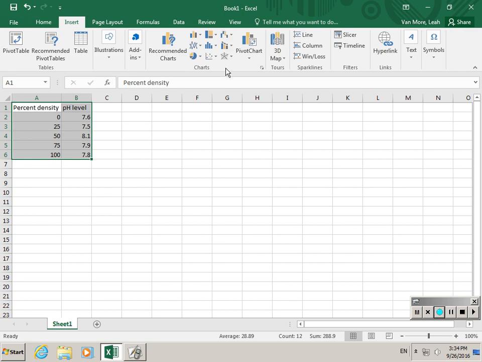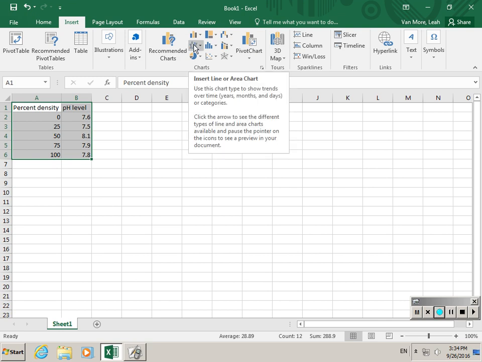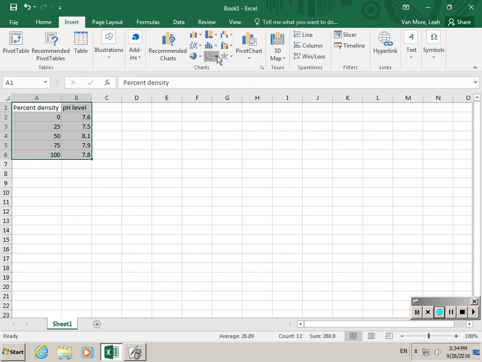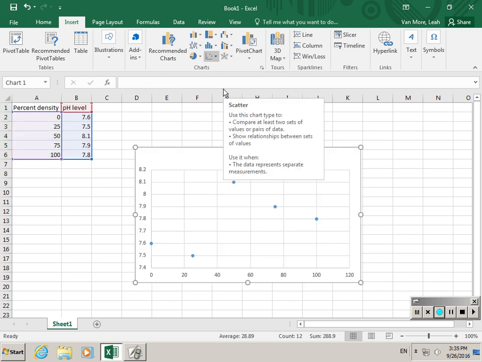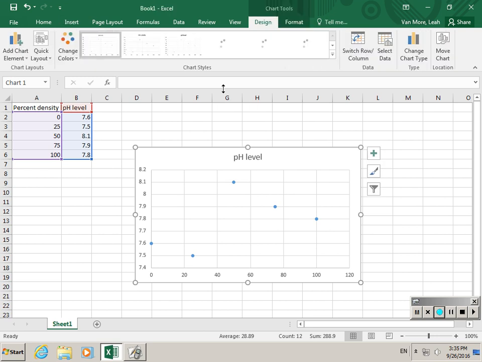Now they call them charts, they're really graphs. And I know based on my data that I want what we would call a line graph, but what Excel calls a scatter graph. So not this graph here, but this graph here. And so I'm going to take this one that doesn't have a line in it. And so now I have my graph.